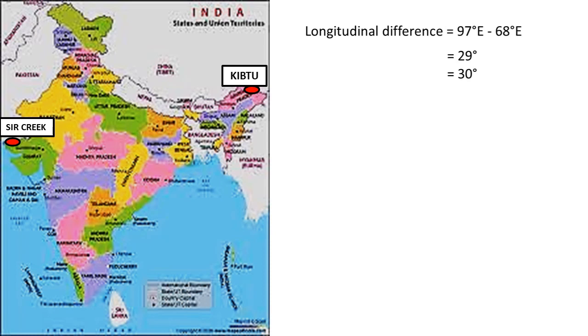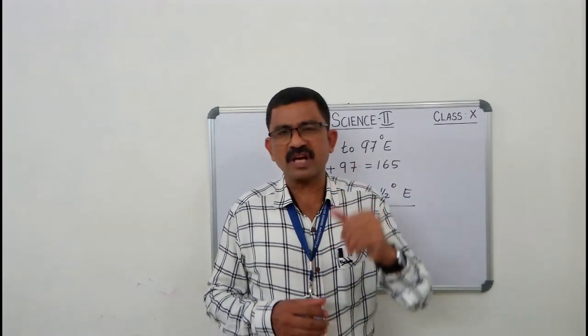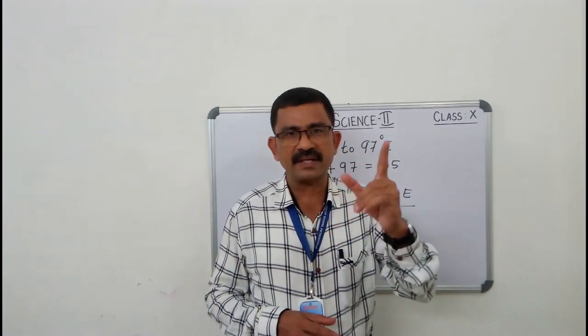We learned that the time difference for 15 degrees is equal to 1 hour. So, 30 degrees is equal to 2 hours. The time difference between Gujarat and Arunachal Pradesh is 2 hours. That is, in Arunachal Pradesh, if the time is 6 o'clock, in Gujarat, the time will be 4 o'clock. So, in order to avoid this confusion, we use Indian Standard Time.